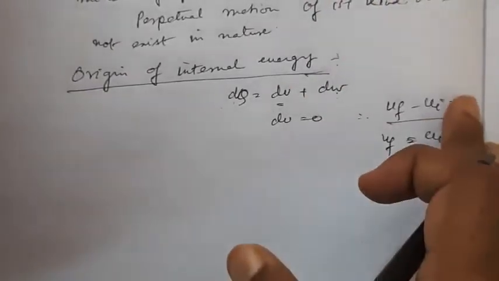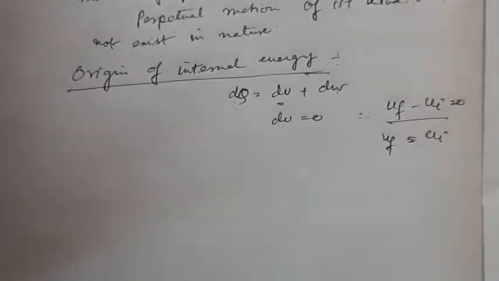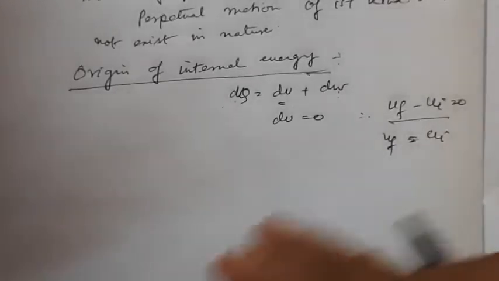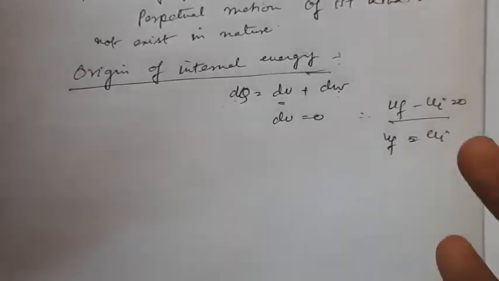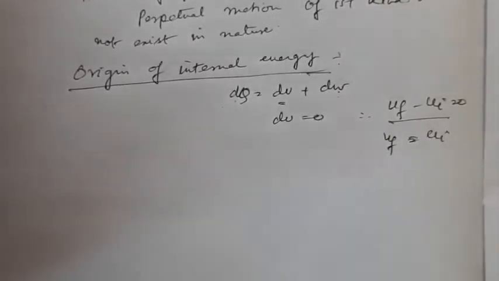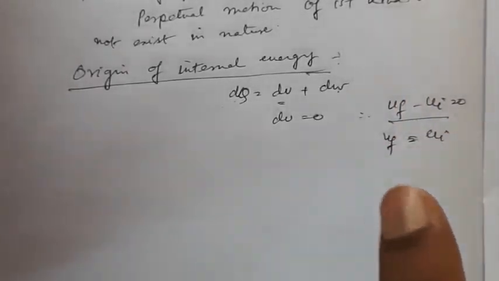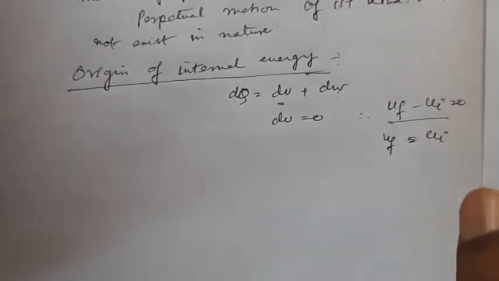These effects are a rise in temperature. As I've already said, the measure of internal energy can be done by a thermometer. That means the more the temperature of the body, the more is its stored internal energy. These effects are rise in temperature, melting of solid, vaporization of liquid, etc. These are examples where the change of temperature of the system or the change in latent heat gives a measure of the change in internal energy. One or the other form must be given so that heat can be supplied to the system.